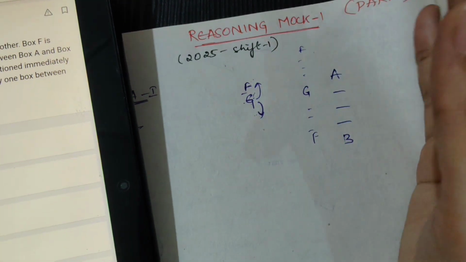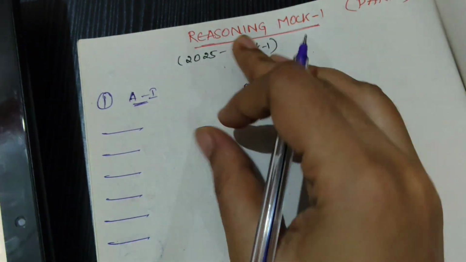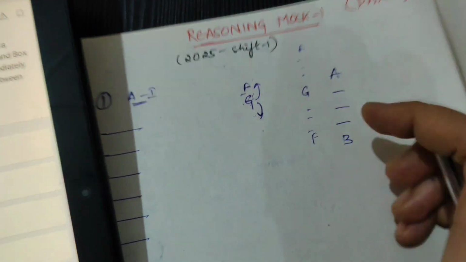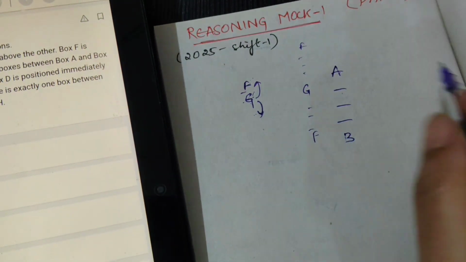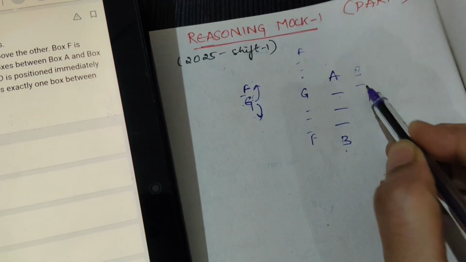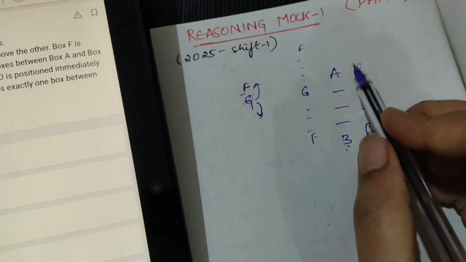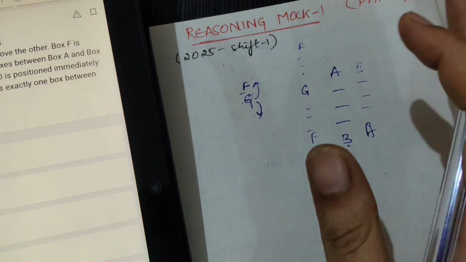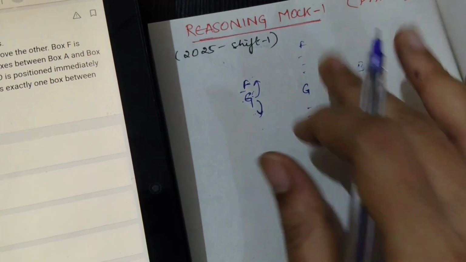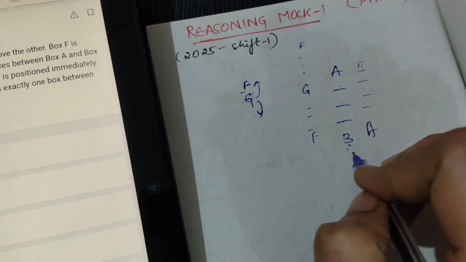In the exam you will have a little bit of tension also, so try to write somewhere separate, don't club here. Anywhere you can write either B to A or A to B. Sometimes they will say which one is above, sometimes they will say only this many boxes are there between them. For now I will take this possibility: A, 3 boxes, B.